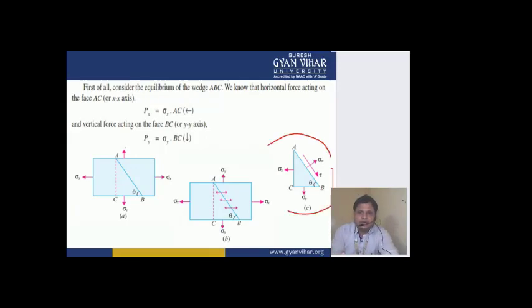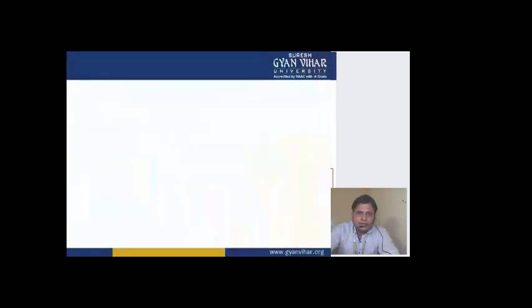Now in this diagram, students, you can see we have to find sigma n, meaning across this side AB, you have to find the normal stress and tangential stress. The stresses acting across two perpendicular planes are sigma x and sigma y. So let's move into it.